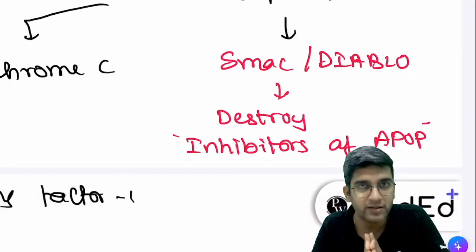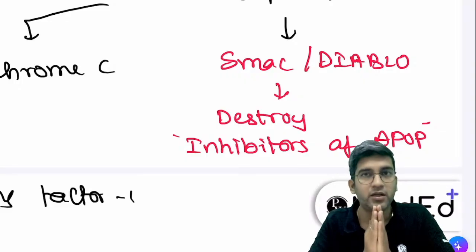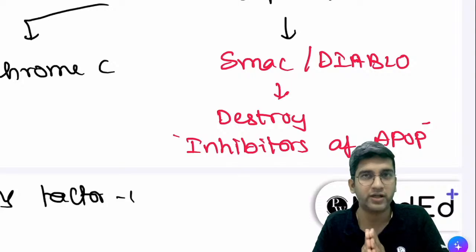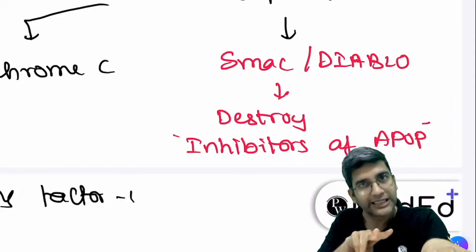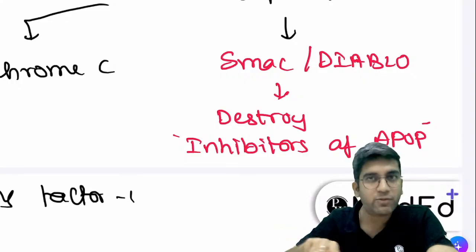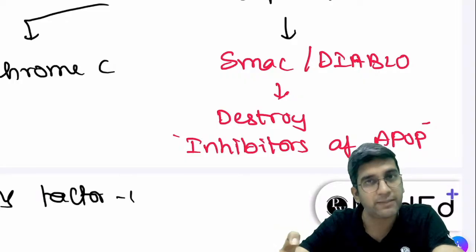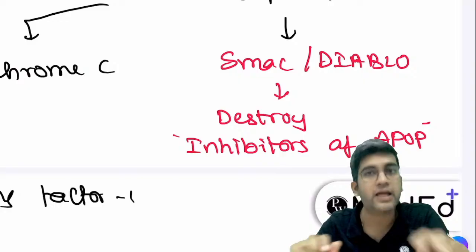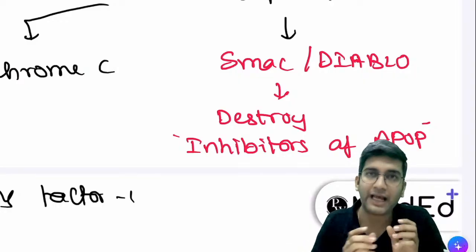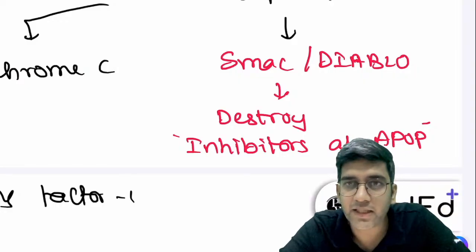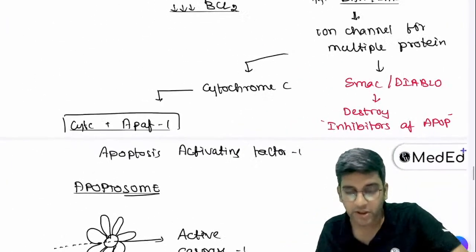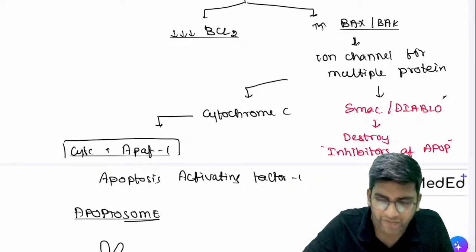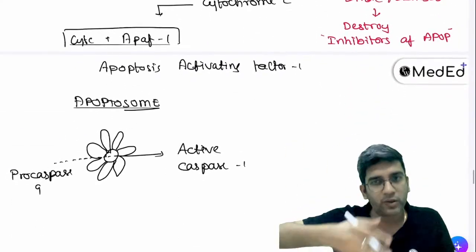So once the cell is ready to die, the BAX comes to the mitochondria. I have two mechanisms happening. One is cytochrome C, which is the main mechanism. The other guy is SMAC and Diablo. SMAC and Diablo come outside and destroy the inhibitors present in the cell cytoplasm. And cytochrome C binds to APAF1 and activates the pathway. Clear, Sai? Everyone who has a question or doubt on SMAC Diablo? Clear? Fine. So that's what happens. Two things happen simultaneously. This is not very significant, but the most significant one for me is this.